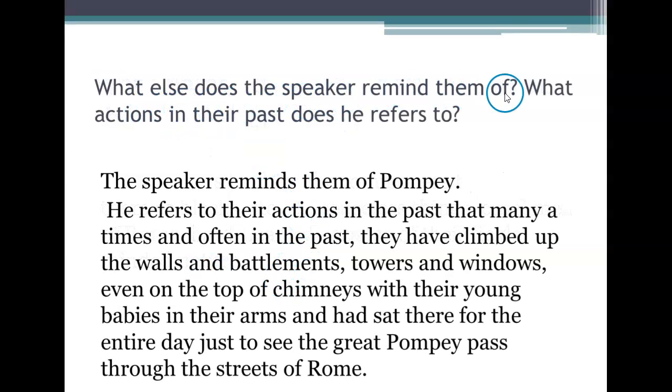What else does the speaker remind them of? What actions in their past does he refer to? The speaker reminds them of Pompey. He refers to their actions in the past, that many a time they have climbed up the walls and battlements, towers and windows, even the tops of chimneys, with their young babies in their arms, and had sat there the entire day just to see the great Pompey pass through the streets of Rome.